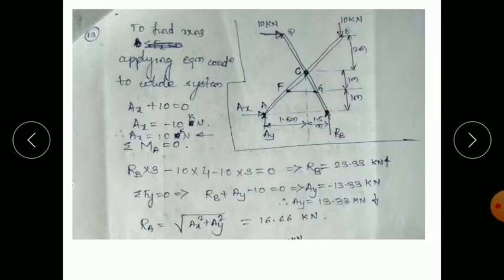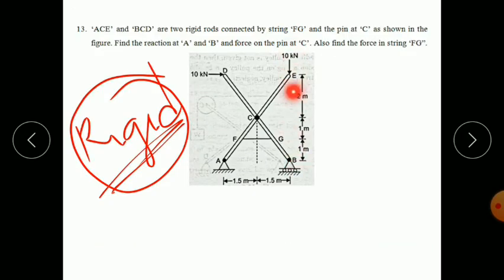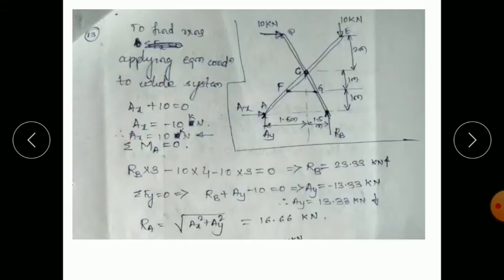You can see in the figure, the perpendicular distance is 3 for this force. If moment is taken at point A, the perpendicular distance of this force is 3, and the perpendicular distance of this force is 4 at point A. Minus 10 into 4 and minus 10 into 3 are both clockwise about point A, therefore both negative.